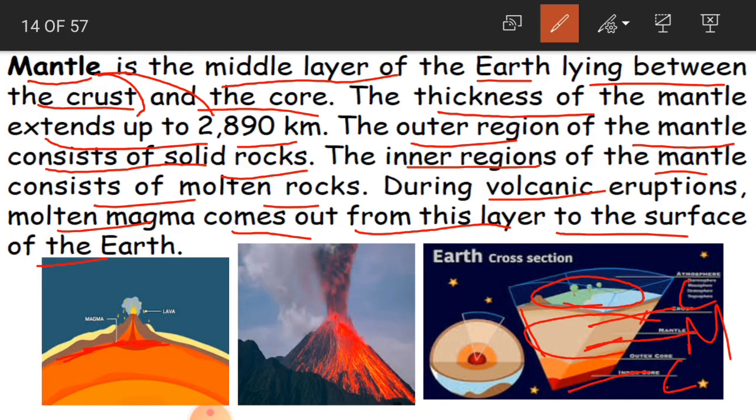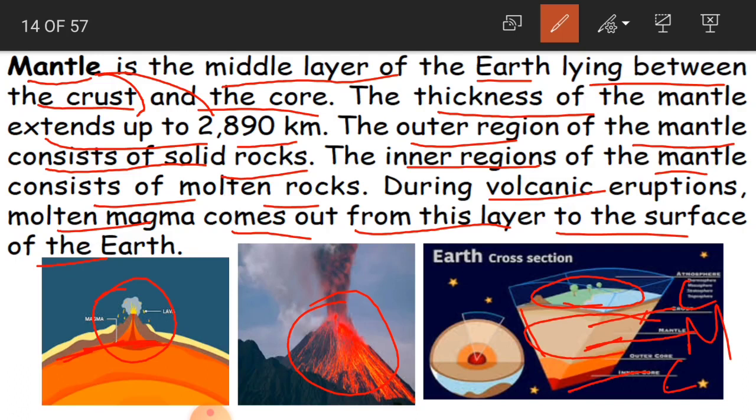Volcanoes are formed. And volcanic eruptions occur when hot materials from the earth's interior, that is from inside the earth, come out like this. Are you able to see here? This is called a volcanic eruption. These are very dangerous, children.